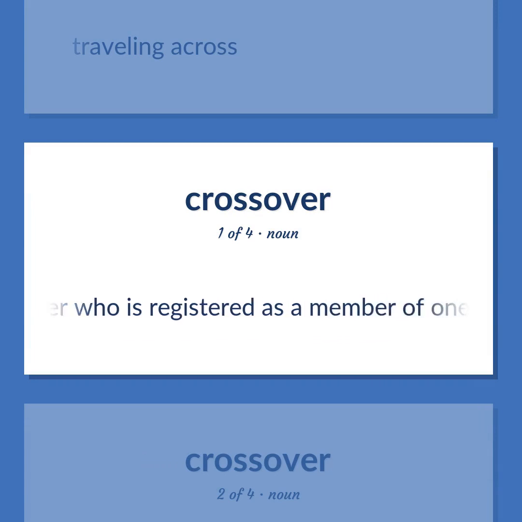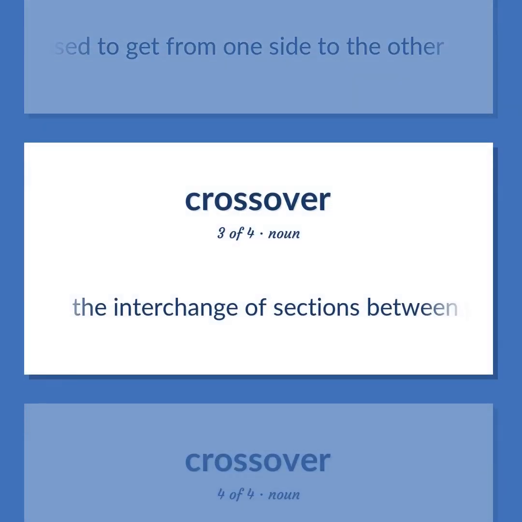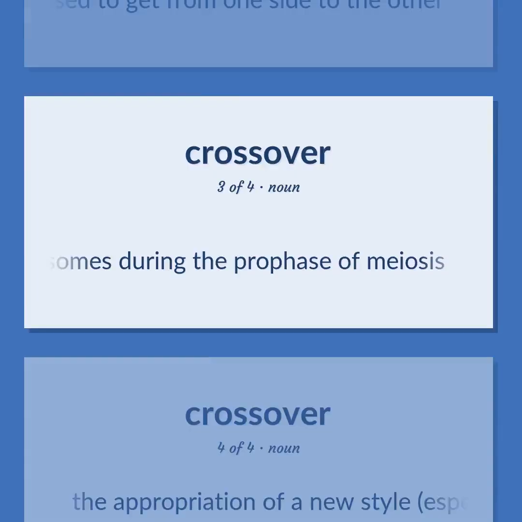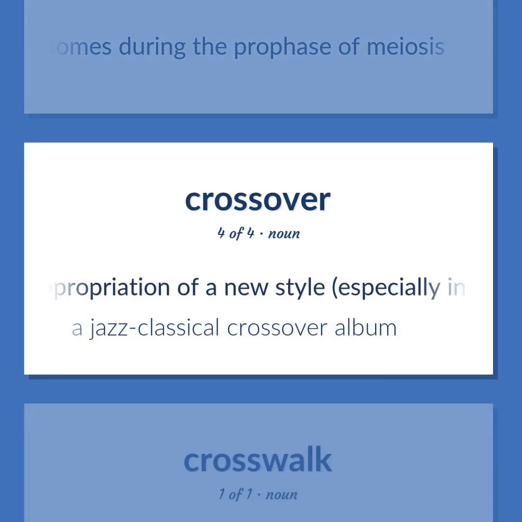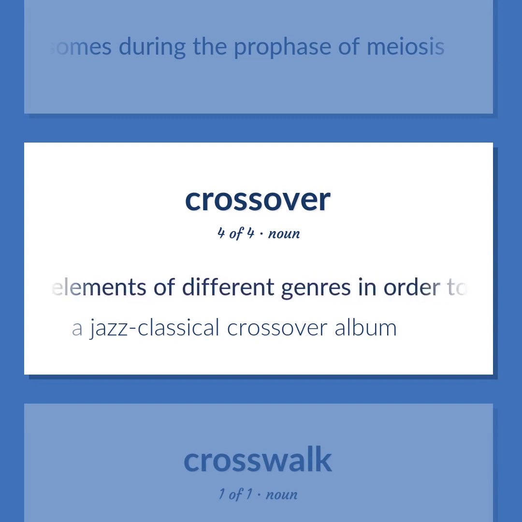A voter who is registered as a member of one political party but who votes in the primary of another party. A path, often marked, where something, as a street or railroad, can be crossed to get from one side to the other. The interchange of sections between pairing homologous chromosomes during the prophase of meiosis. The appropriation of a new style, especially in popular music, by combining elements of different genres in order to appeal to a wider audience. A jazz classical crossover album.